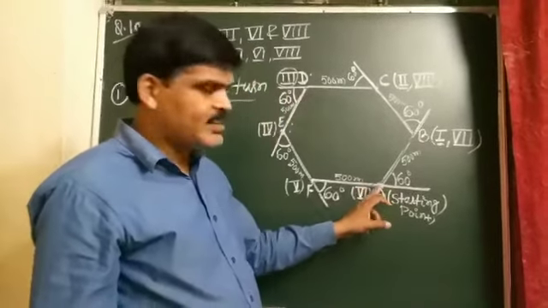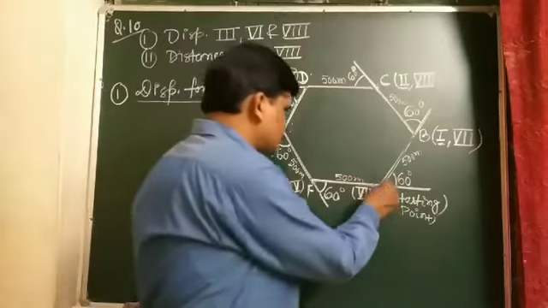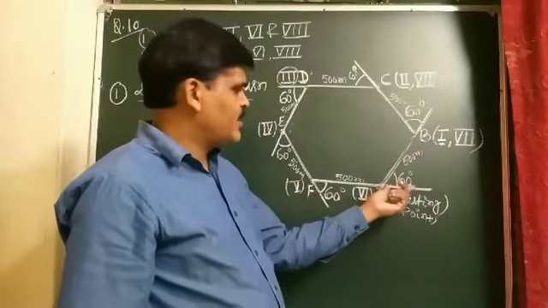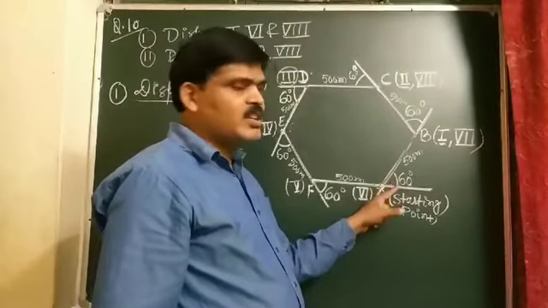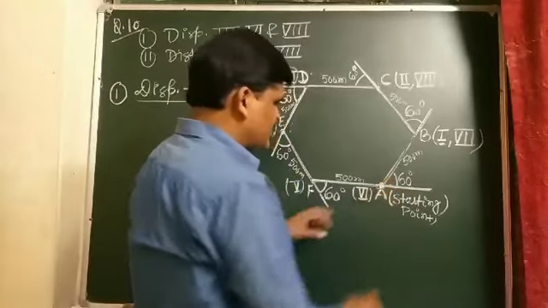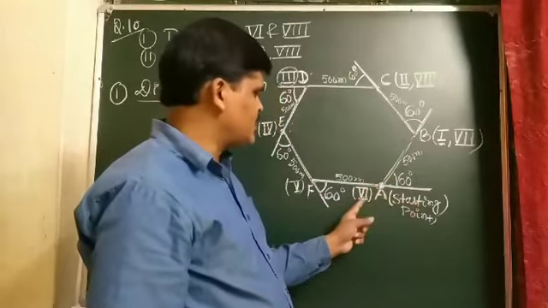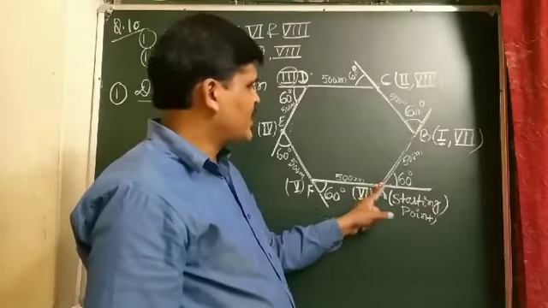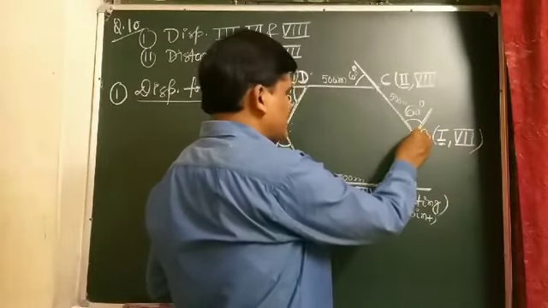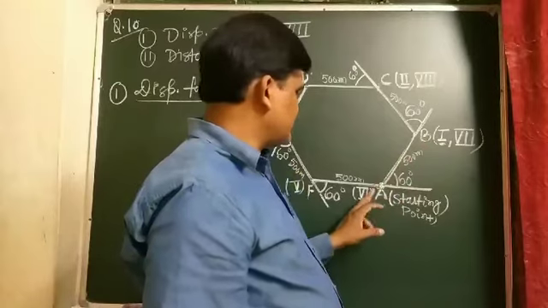Then he takes a left turn of 60 degrees again. So this point is the starting point as well as the sixth turn. Again when he travels 500 meters, the motorist reaches B, and this is the sixth turn.